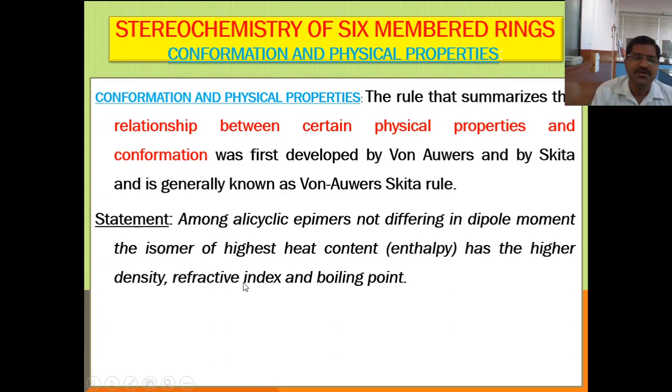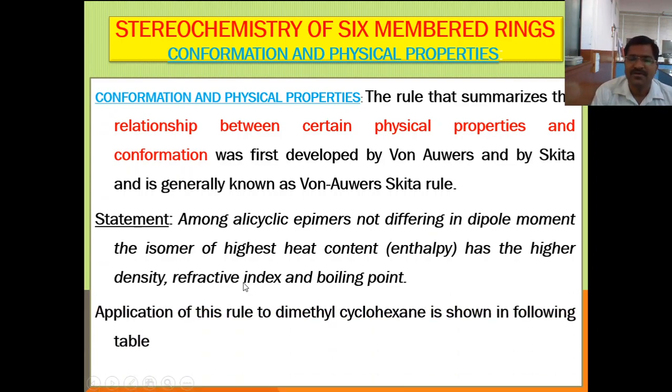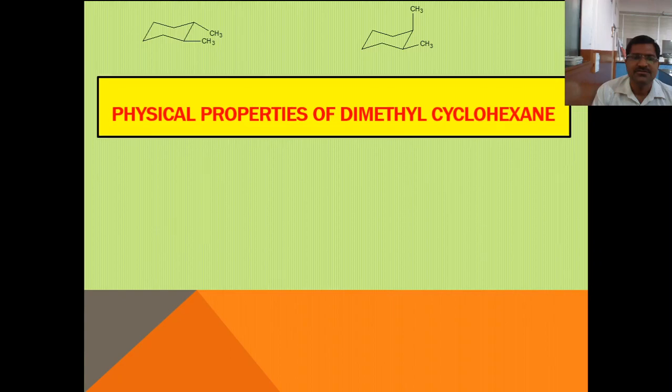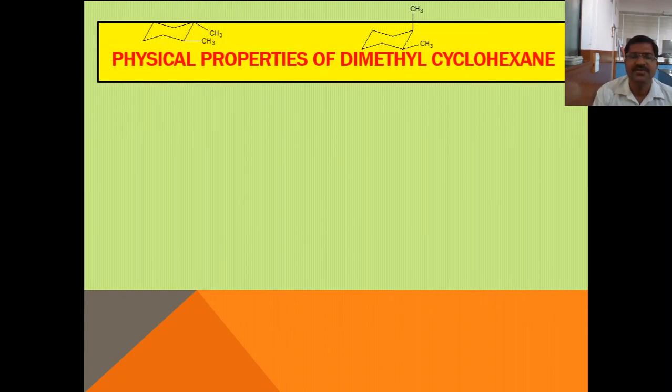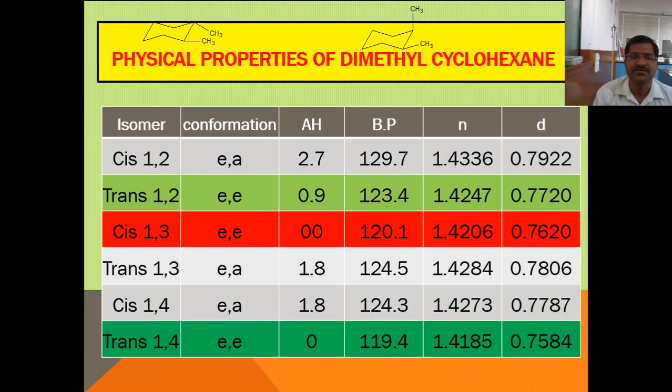So let us try to understand with the help of one example. The Von Euler-Skita rule is explained by taking the example of dimethyl cyclohexane. We have already studied the geometrical isomers of disubstituted cyclohexane, and here we are going to take the example in order to explain the statement of this rule. So these are the physical properties of dimethyl cyclohexane. Now look at this table. This table consists of different isomers.